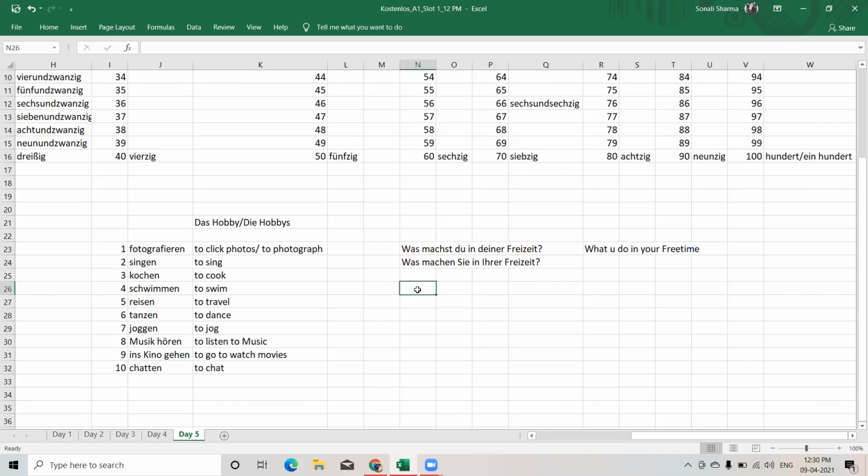Okay, so now what you have to do is, this was question number one, and how you have to write the answer. Either you can start with ich mache, or you can start with in meiner Freizeit. That means in my free time. So meiner is my, deiner is your. In meiner Freizeit is one phrase, and then comes the verb. So mache ich, that means I do. In my free time, I do.